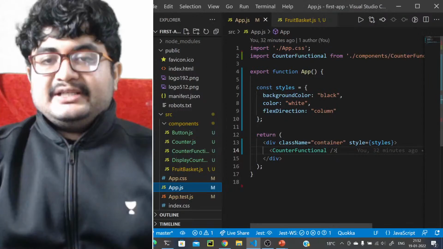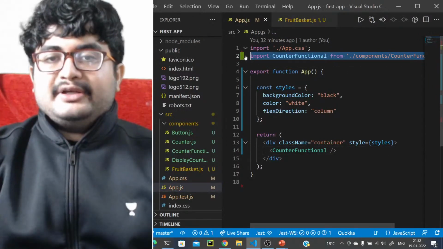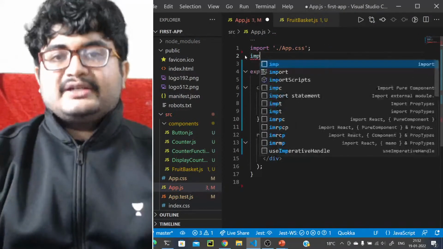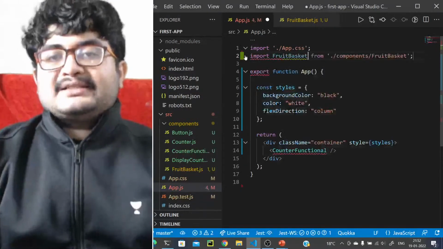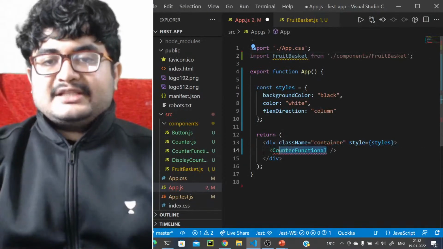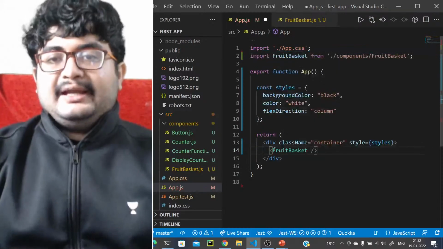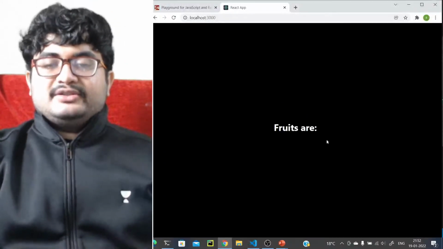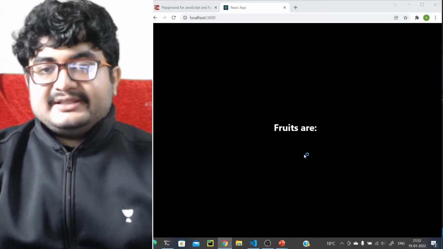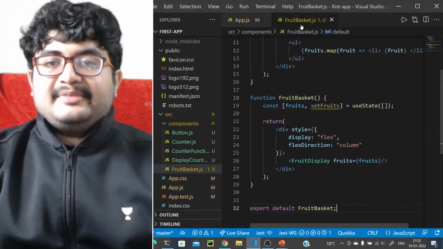We'll come to app.js. Instead of this, we don't want this counter anymore. We just want our fruit basket. So import fruit basket from fruit basket, right? So we'll just pass it here, fruit basket, and let's see what has happened. So "Fruits are", it's the empty list.